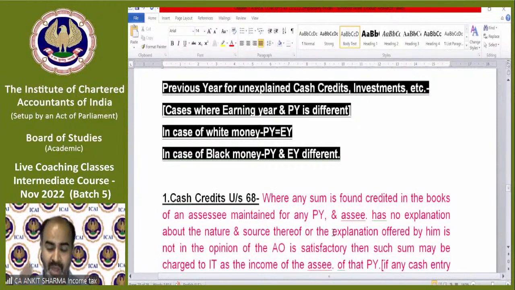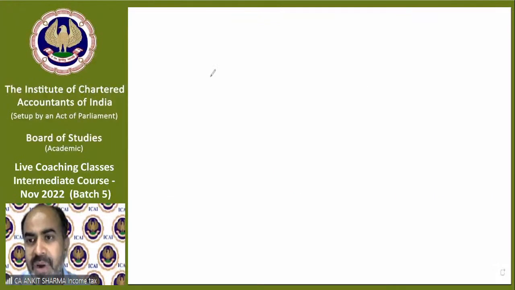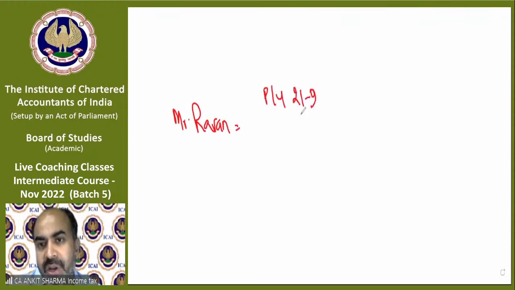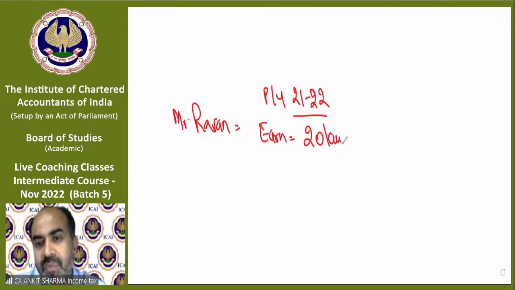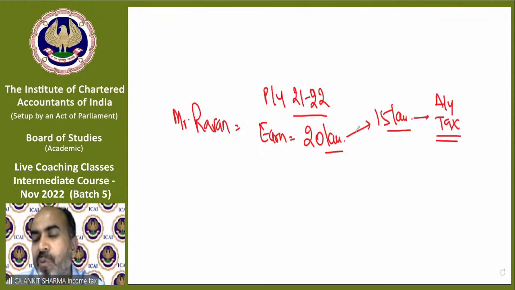Now imagine Mr. Raman earns, in previous year 21-22, 20 lakh rupees income. And he disclosed to the income tax department only 15 lakh rupees income in the assessment year, and he paid tax on this 15 lakh rupees income. And this 5 lakh, he did not.